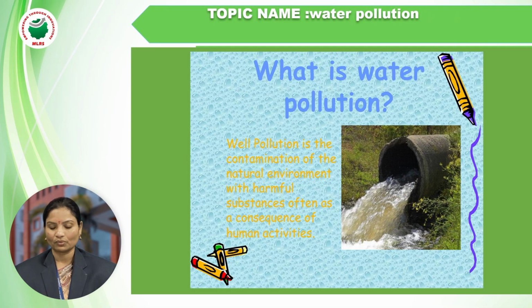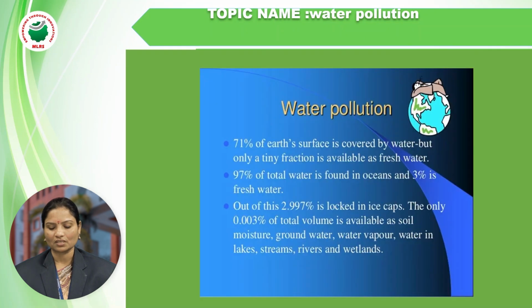What is water pollution? Water pollution is the contamination of the natural environment with harmful substances as a consequence of human activities. So what are the human activities? The chemical substances used in our industries, when released, cause pollution. In our air, water is also present.